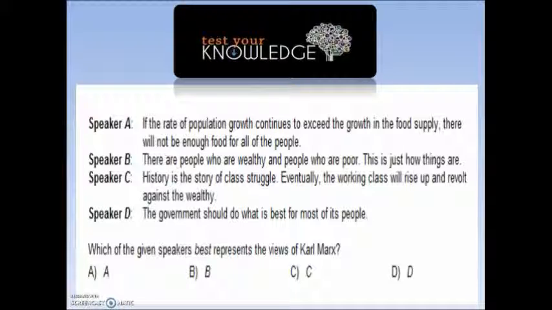Speaker A: If the rate of population growth continues to exceed the growth in the food supply, there will not be enough food for all of the people. Speaker B: There are people who are wealthy and people who are poor. This is just how things are. Speaker C: History is the story of class struggle. Eventually the working class will rise up and revolt against the wealthy. Speaker D: The government should do what is best for most of its people.